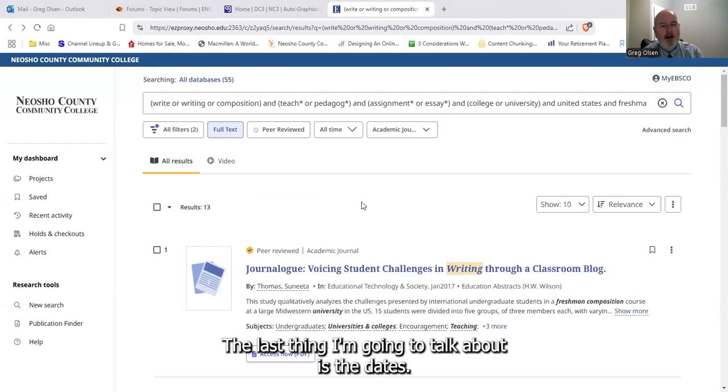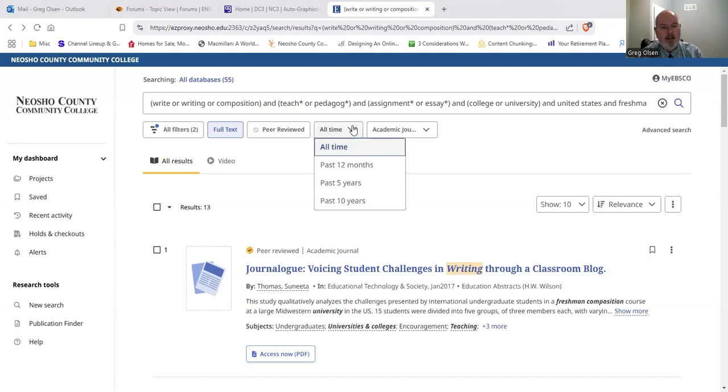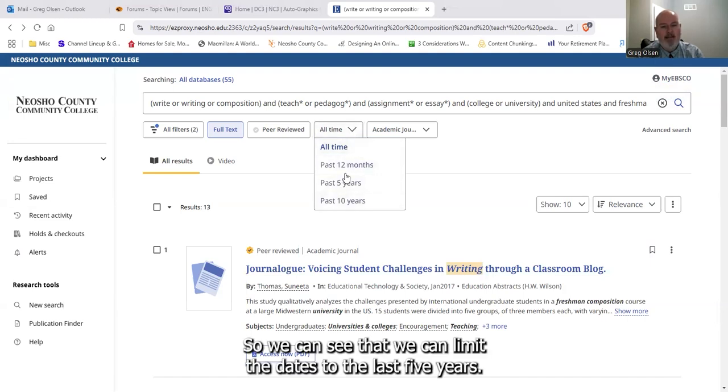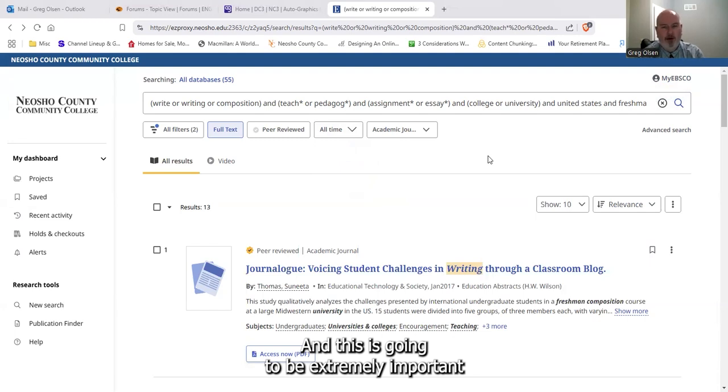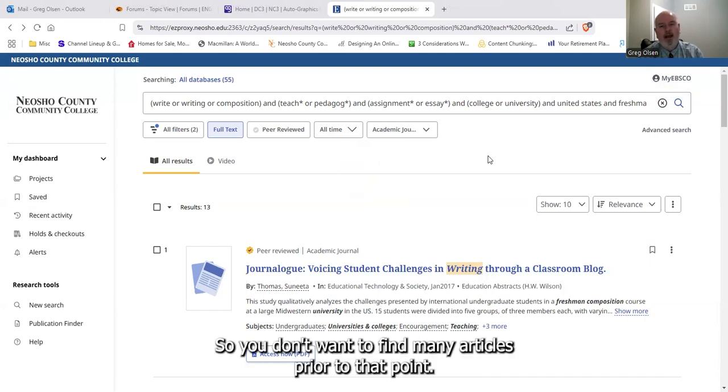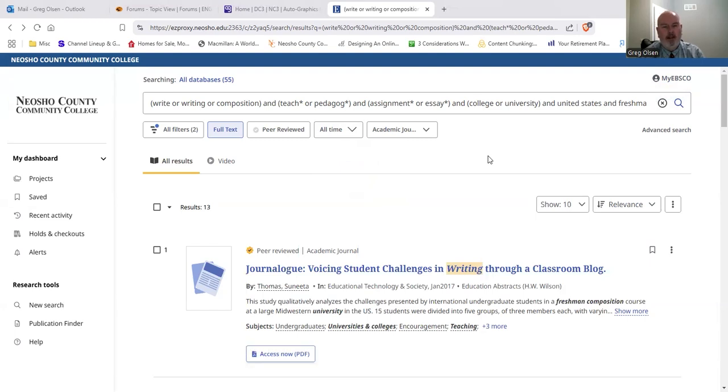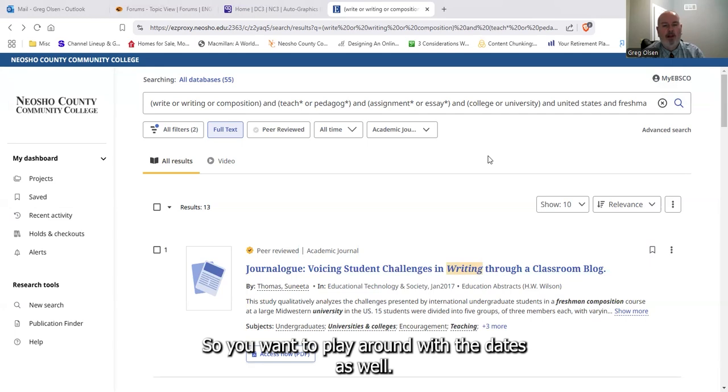The last thing I'm going to talk about is the dates. So we can see that we can limit the dates to the last 5 years, 10 years, 12 months. This is going to be extremely important if you're writing on something like AI. AI really has changed a lot within the last 2 years. So you don't want to find many articles prior to that point. If you're talking about medicine or teaching, usually those go back at most 10 years. Okay, so you want to play around with the dates as well.